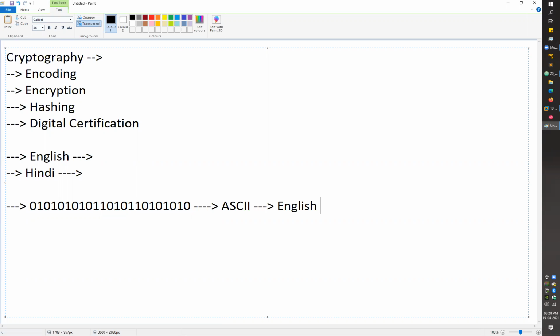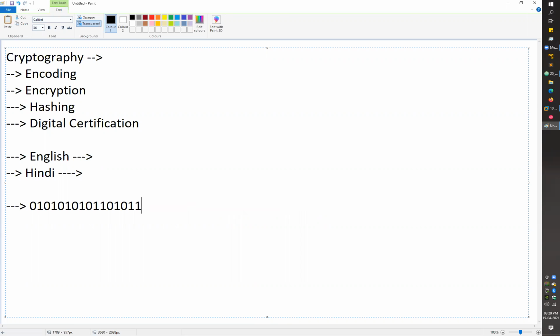We were just translating our message, our data, into a form so that all systems, or the receiver, can easily interpret, read and process that data. That was the main concept of encoding, just to make the data compatible for all the receivers. We just encode it into a form which is readable for all the receivers. That was the main concept of encoding, just to make data compatible, right?